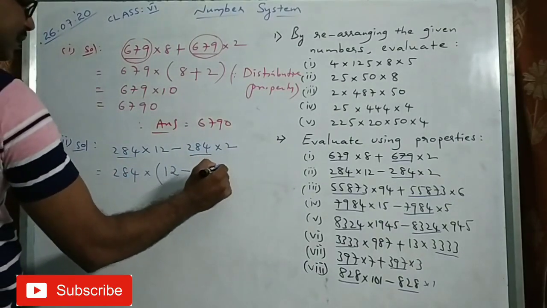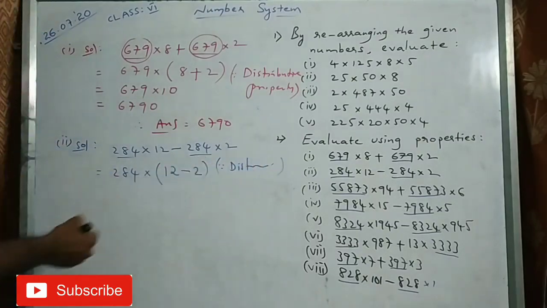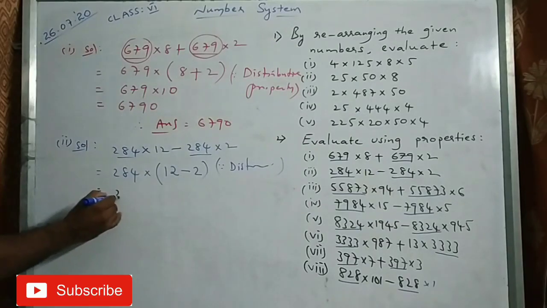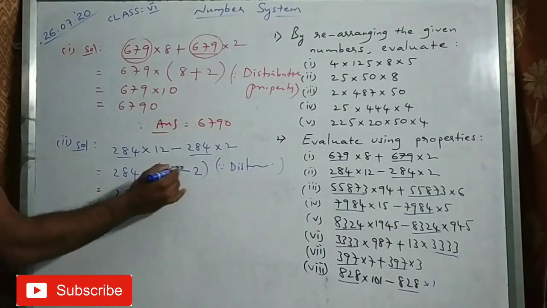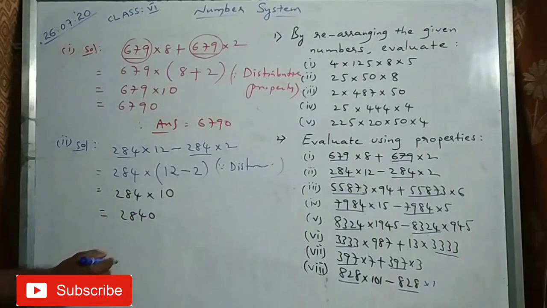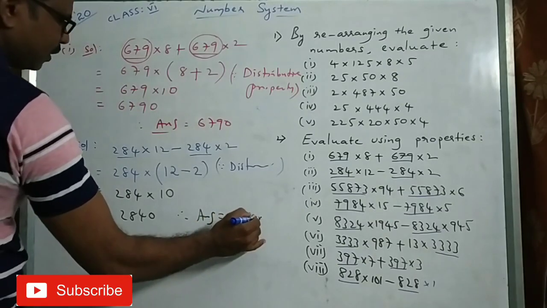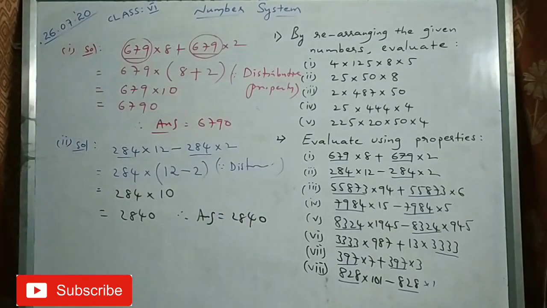284 is kept outside by using distributive property. You write the full form there. Distributive property. So 284 into 12 minus 2, I know that is 10. So 2840. That is the answer.